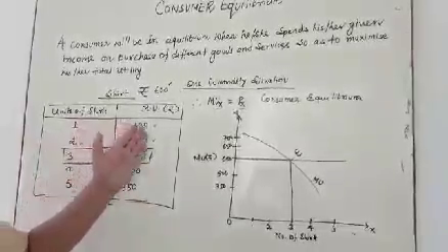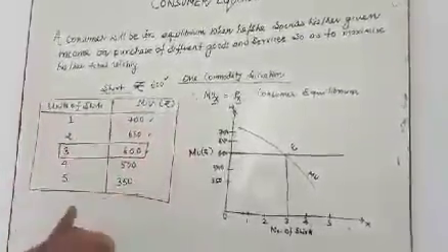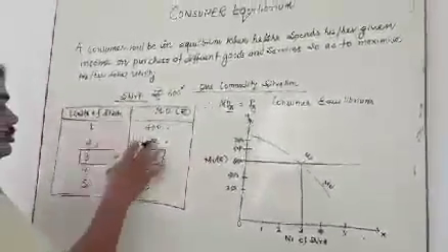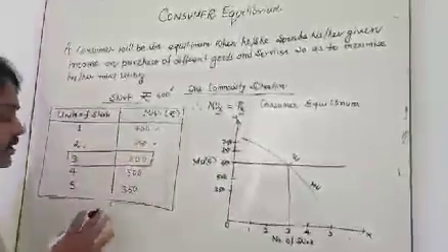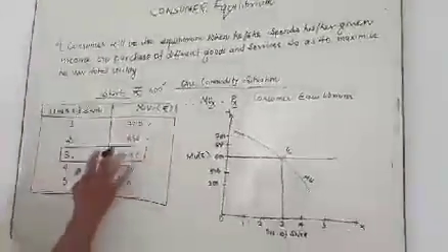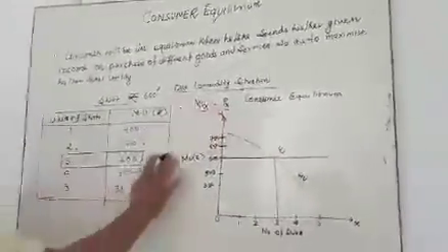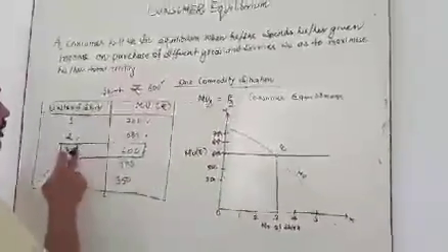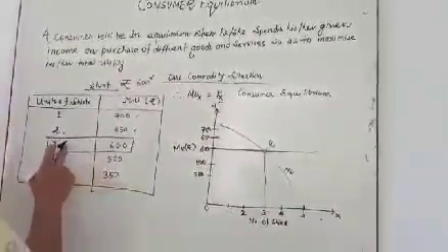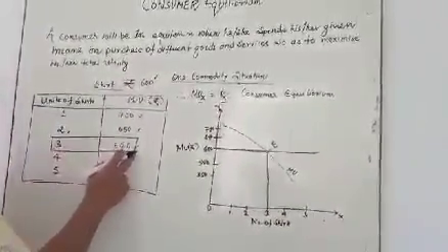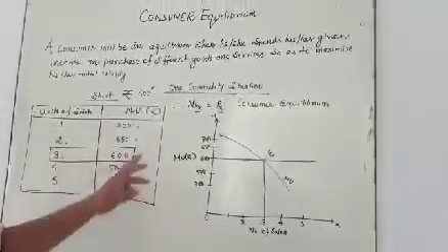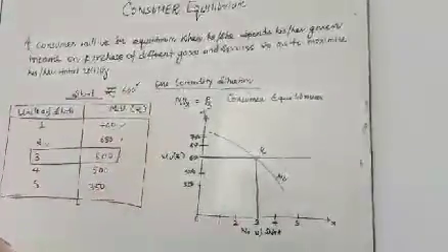The first shirt's marginal utility is 700, the second 650, the third 600. When we find that MUx is equal to Px, that is consumer equilibrium. The number of shirts is 3 and MU is 600, where 600 is equal to the price of the commodity.